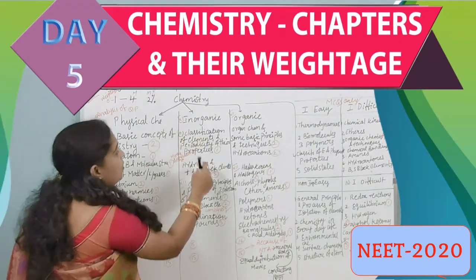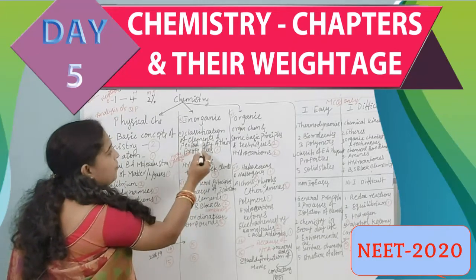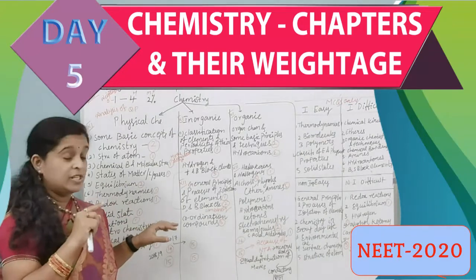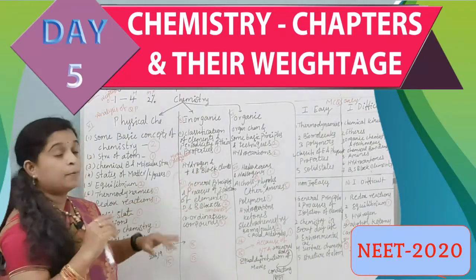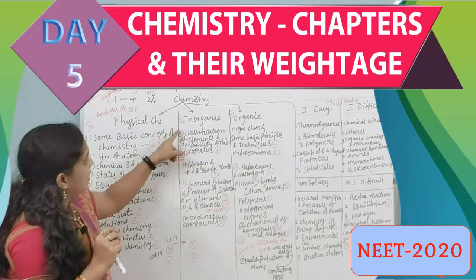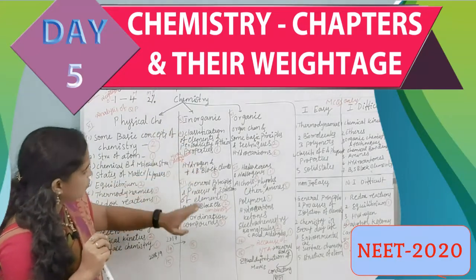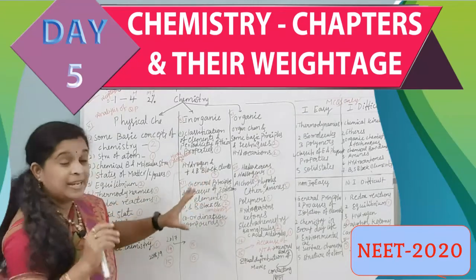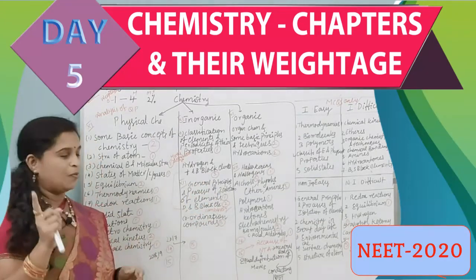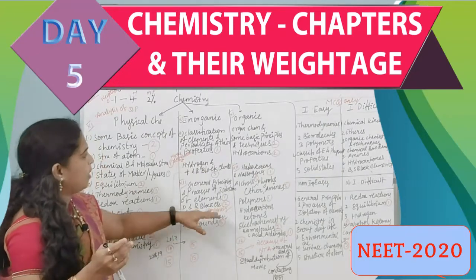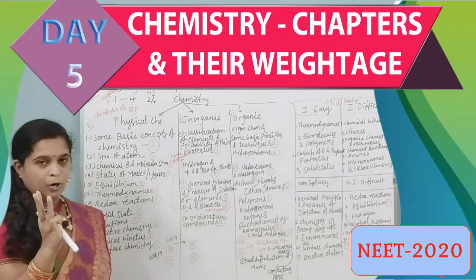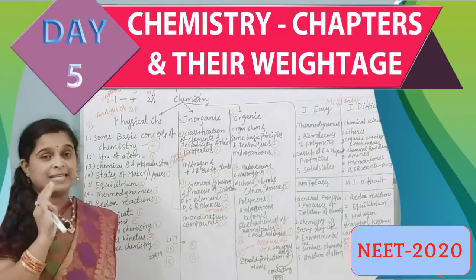And next one, inorganic. When we are coming, classification of elements and periodicity of their properties, 1 question we got in 2017 and 18. And also hydrogen and block elements, we have got 5 questions. And you have to remember that inorganic of 11th standard block elements as well as 12th standard block elements, combinedly we have got 5 questions. General principles and processes of isolation of elements, 1 question. And block elements, I already said to you, a 5 question combination. And coordination compounds, 3 questions you have got in 2017, 18 and 19.